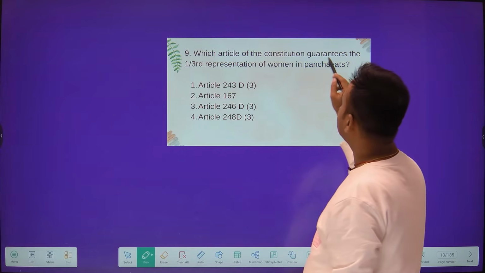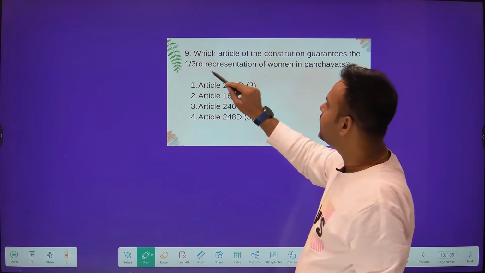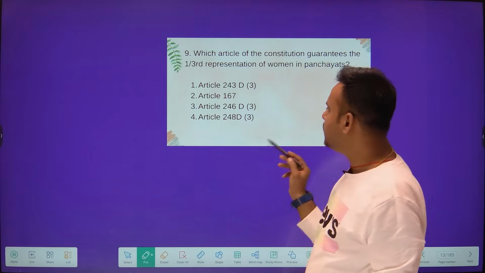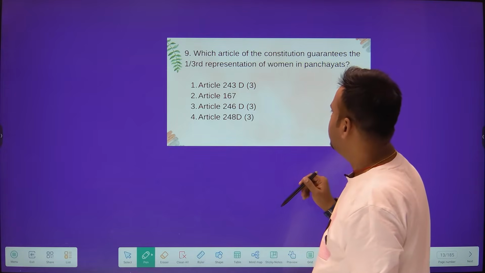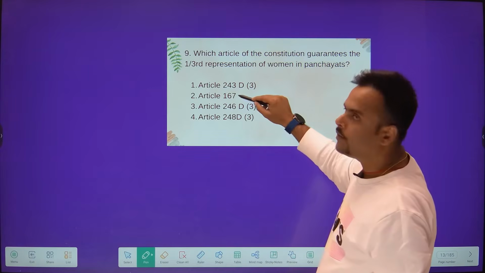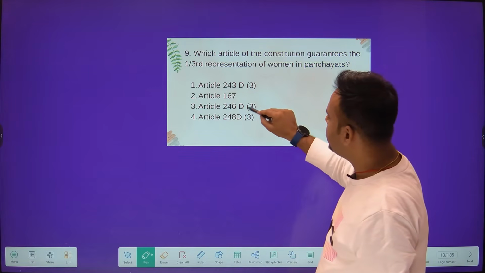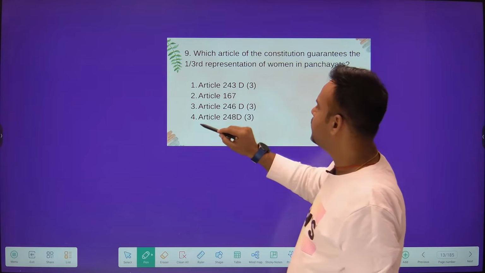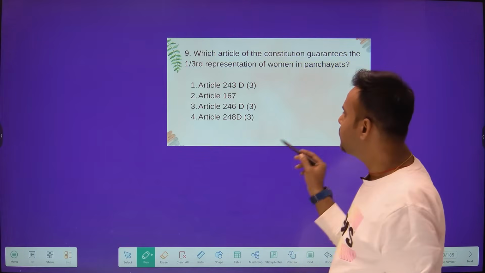Which article of the Constitution guarantees 1/3 representation of women in the Panchayat? Your options are 243D sub clause 3, Article 167, Article 246D sub clause 3 and Article 248D sub clause 3.